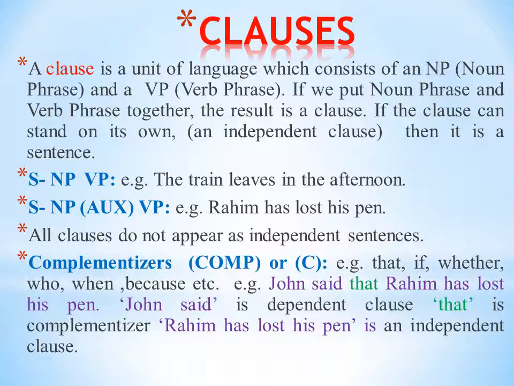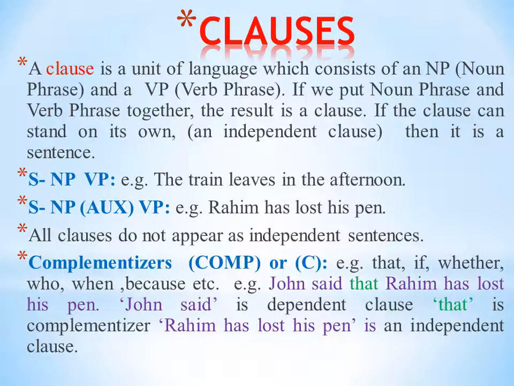Complementizers. For it, C, capital C, or COMP is used as a short form. For example, that, if, whether, who, when, because, etc. These are complementizers. Okay. For example, John said that Rahim has lost his pen.